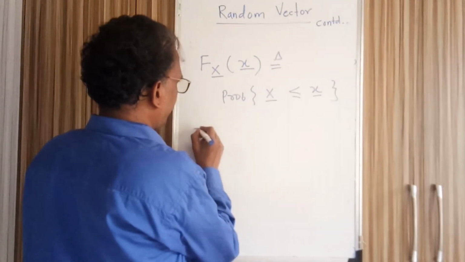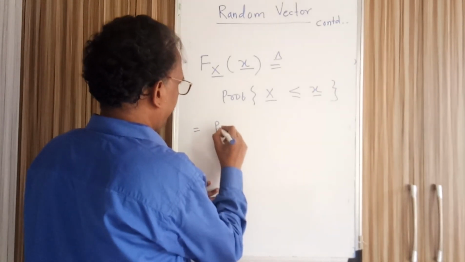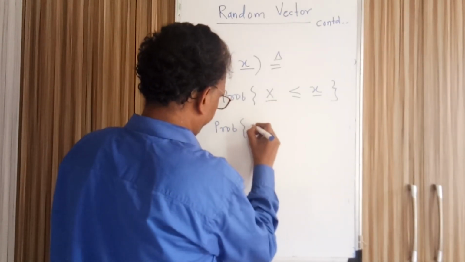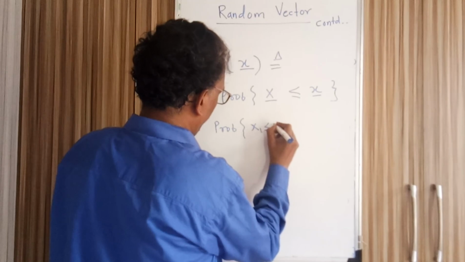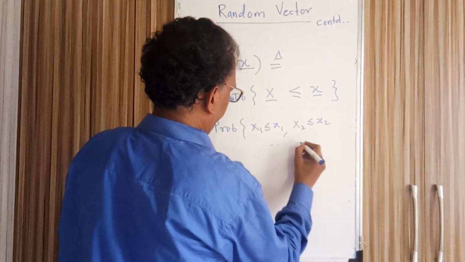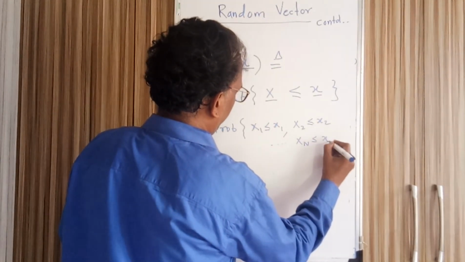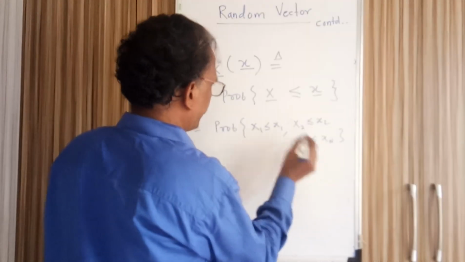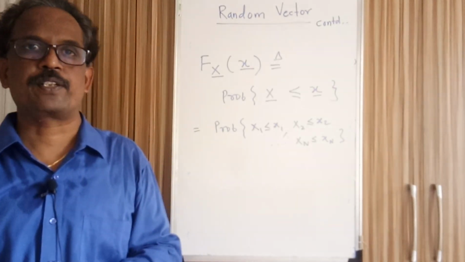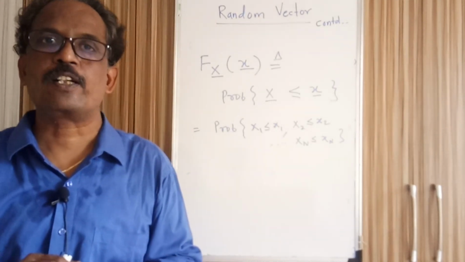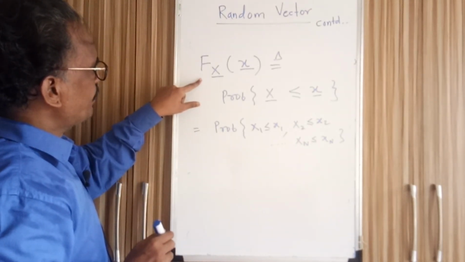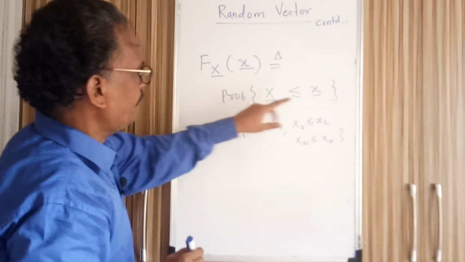This can also be written as the probability that the first random variable takes a value less than x1, the second less than x2, and so on, up to xn less than xn. Here x1, x2, xn are the components of random vector x, and small x1, small x2, small xn are the values taken by the individual components. So you can write the probability distribution function of random vector x like this.